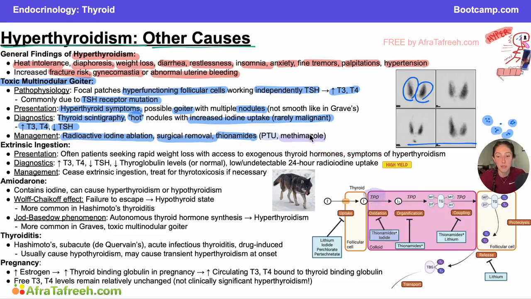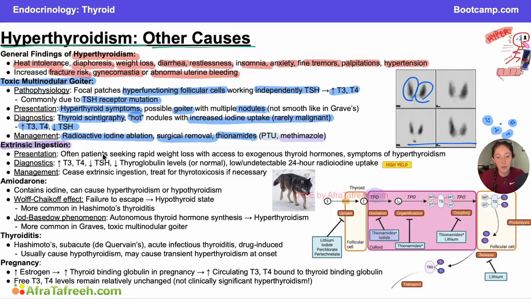So those can also slow the effects of a toxic multinodular goiter, inhibiting its ability to create more T3 and T4. Now, the next cause of hyperthyroidism that I want to talk about is actually not an endogenous cause. It is extrinsic ingestion. So why would people take a bunch of thyroid hormone? Well, if a patient has access to someone else's levothyroxine, let's say,